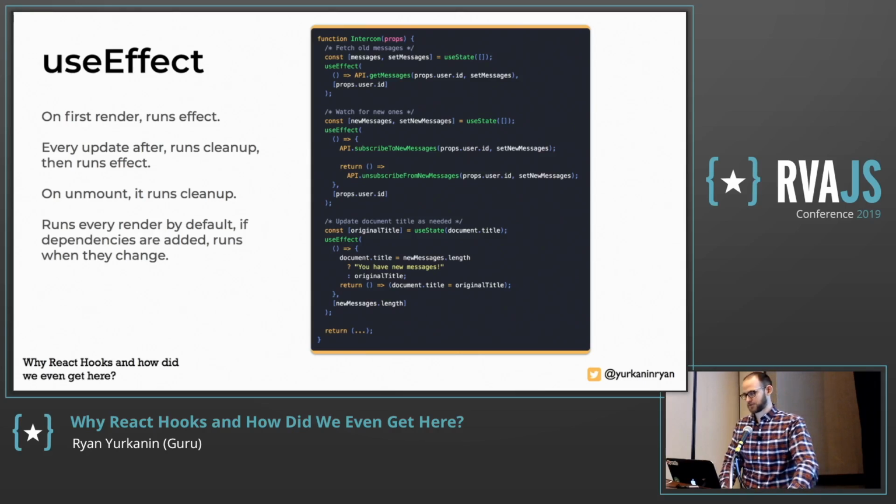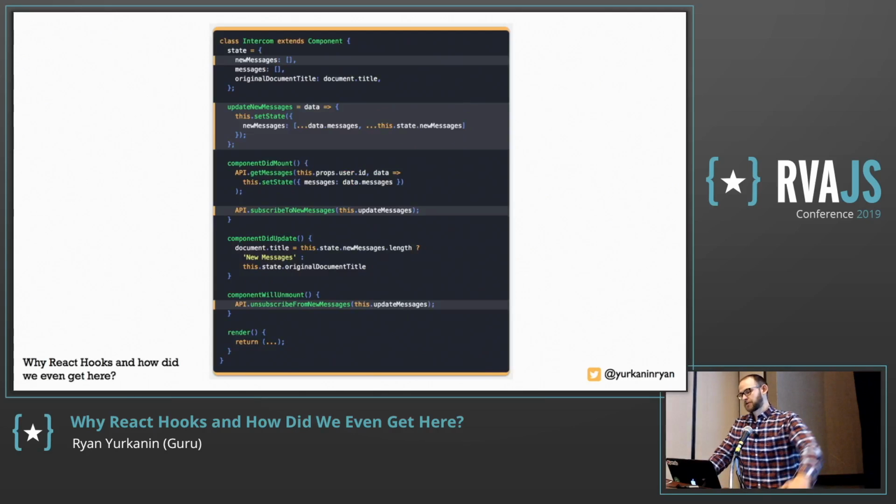So this code sample actually shows how you could implement all three of those requirements. But I'm not going to step through those right now. I'm actually just going to focus on one. So let's go back to the previous example of how we did new messages. It looked like this, right? And imagine scanning this, trying to figure out what's going on. So let's look at the hooks implementation.